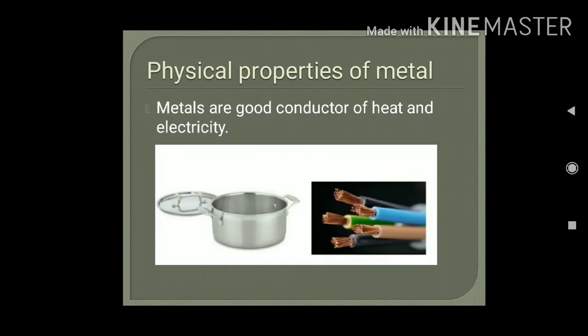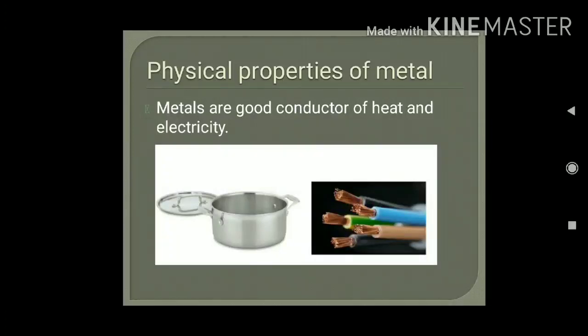Next important property is that metals are good conductor of heat and electricity. So what does it mean, good conductor of heat? Good conductor of heat means the substance which allows the heat to pass through it, from one end to the other end.